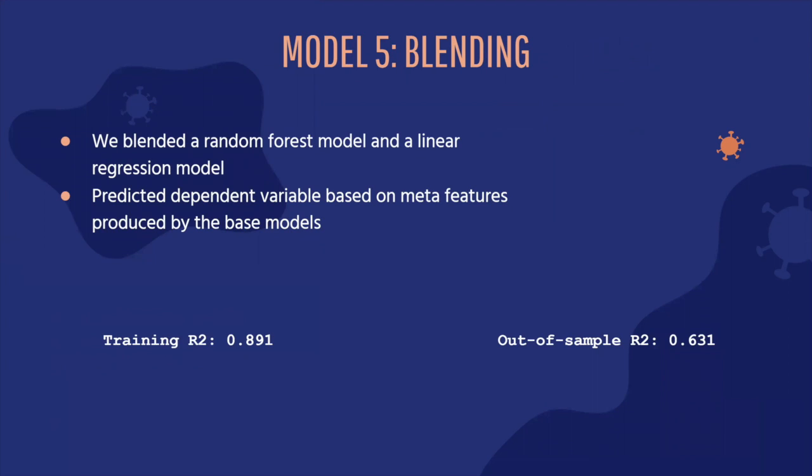Our fifth model was the blending model. We blended a random forest model and a linear regression model, and then predicted our dependent variable based on the meta features that were produced by these two base models. As a result, our training R-squared was 0.89 and our out-of-sample R-squared was 0.63.